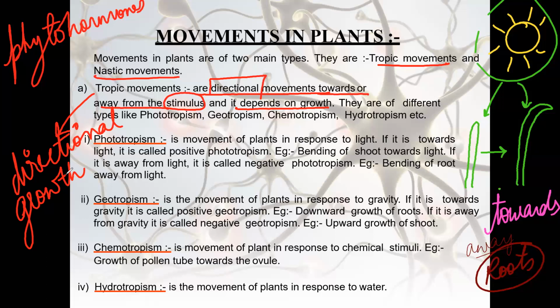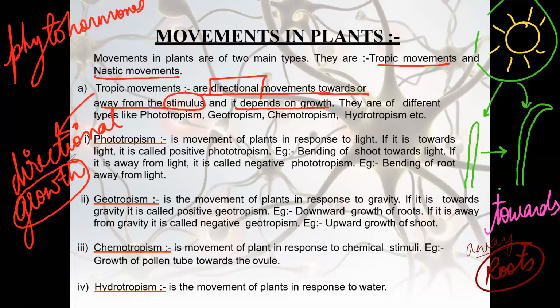When you touch that plant, the leaves fold, right? And it opens. You will wonder that they are moving towards the stimulus, but it's just a closing and opening of the leaves. That doesn't lead to any type of growth. That's why such kinds of movements are known as nastic movements.